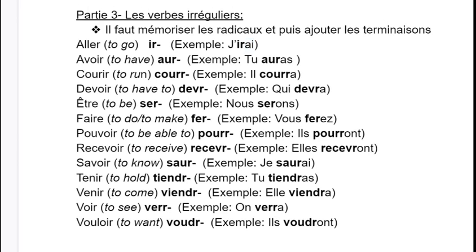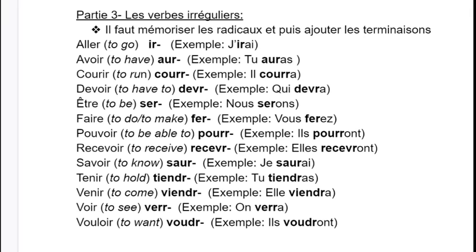So aller would be ir, comme j'irai. Avoir, aur, comme tu auras. Courir, C-O-U-R-R, comme il courra. Devoir, to have to, is D-E-V-R, comme il devra. Être would become S-E-R, nous serons. Faire is F-E-R, vous ferez. Pouvoir, P-O-U-R-R, comme ils pourront.